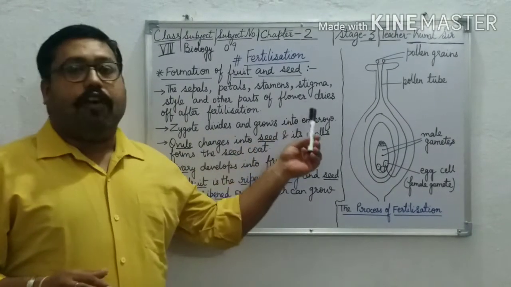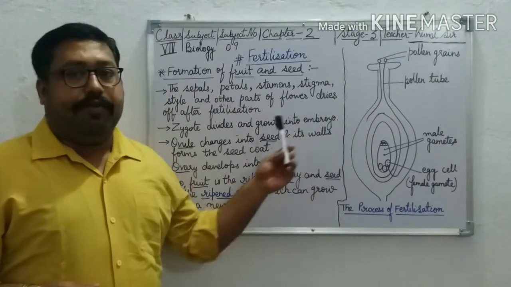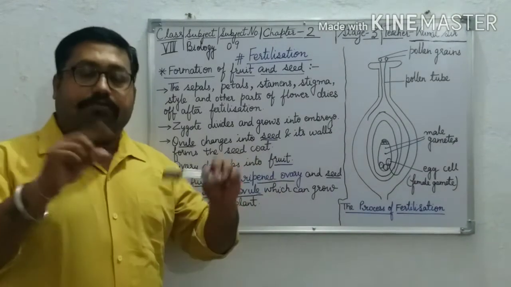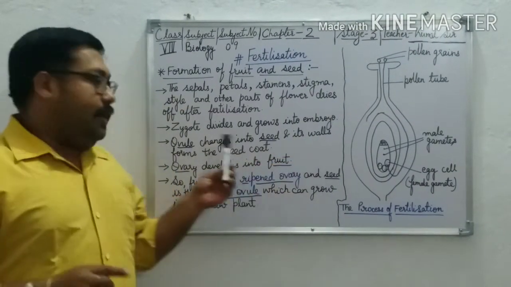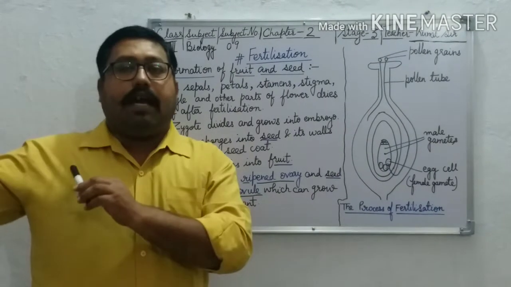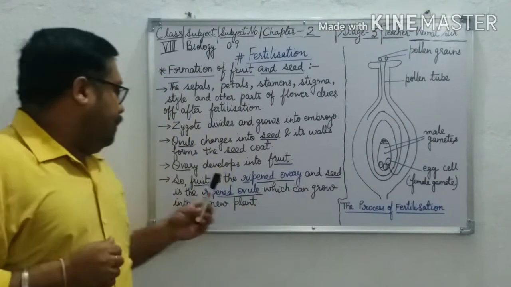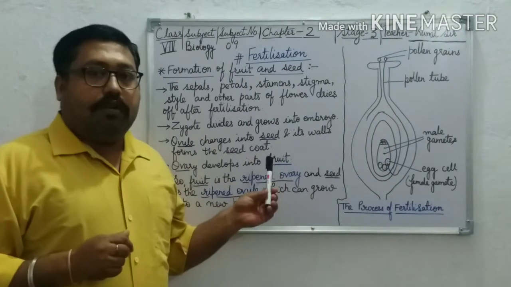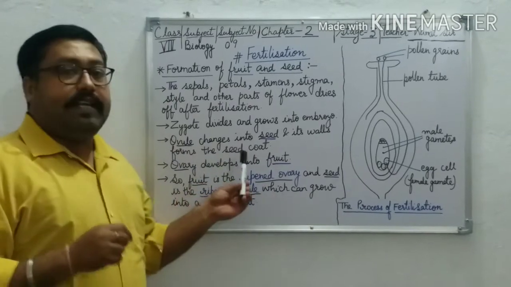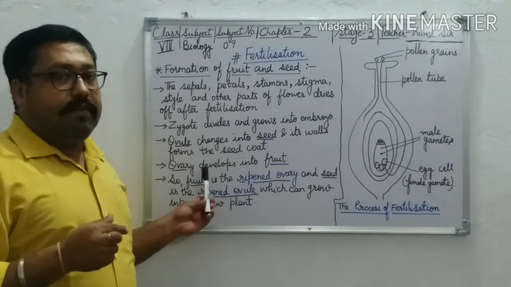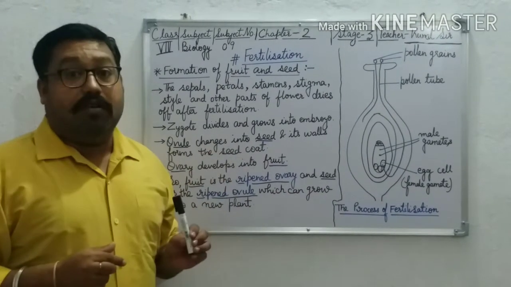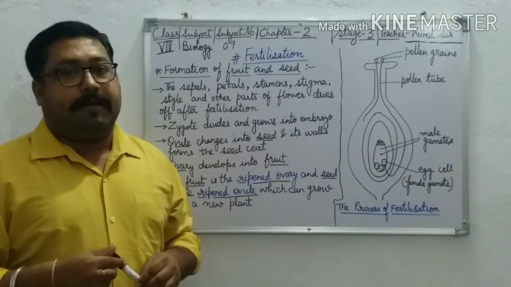The zygote divides and grows into an embryo, and the ovule changes into seed, and its wall forms the seed coat to protect the seed from the outer environment. The ovary develops into fruit. So fruit is the ripened ovary, and seed is the ripened ovule which grows into a new plant.